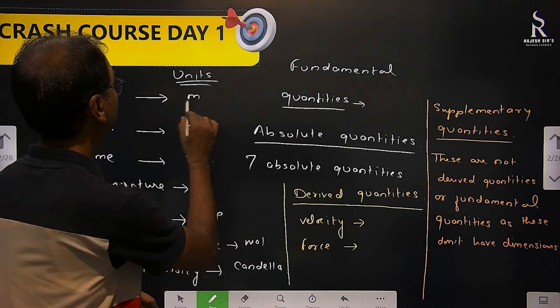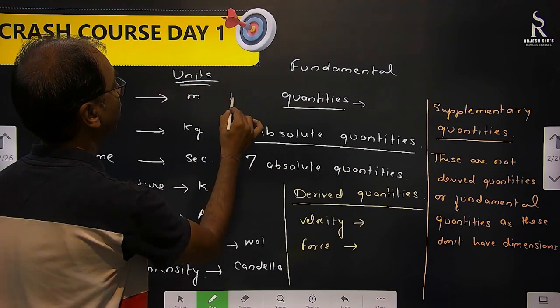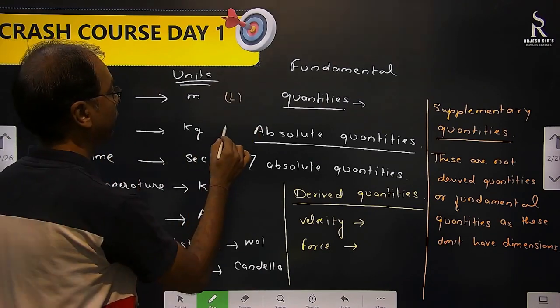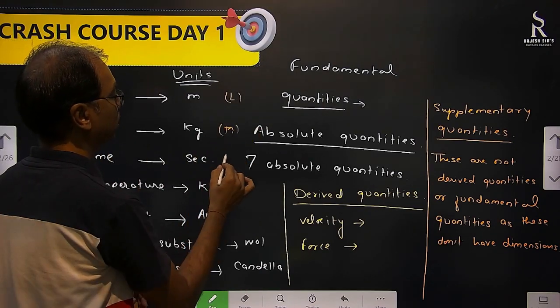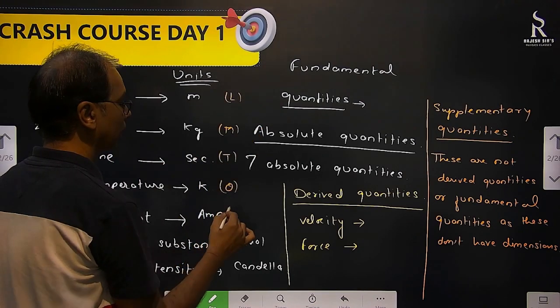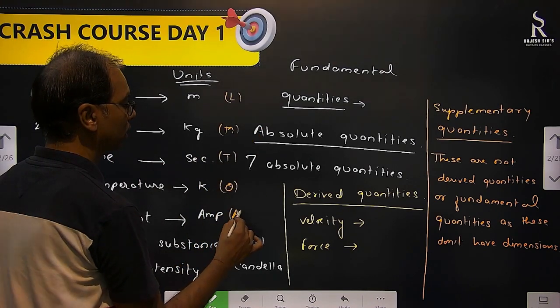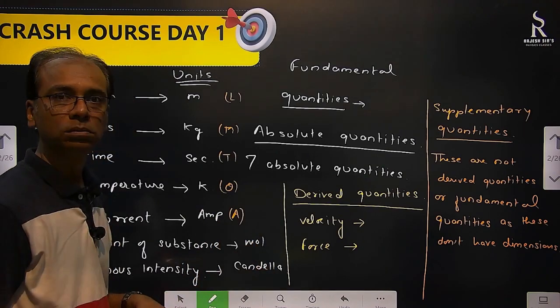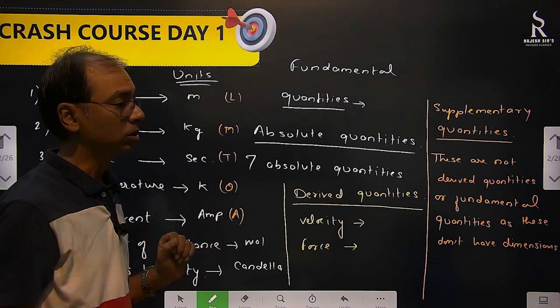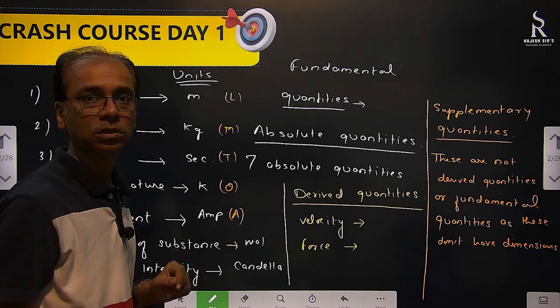We know that length dimension we write as L. Mass dimension we write as M. Time dimension is T. Temperature we write as theta. Ampere we write as A only. Mole also we write as mole. So these are all having dimensions, but these don't have dimensions.